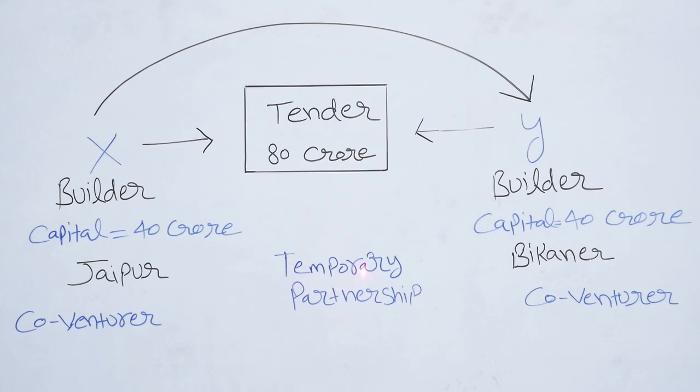After completing this tender, they will share profit in the profit sharing ratio. If there is no profit sharing ratio mentioned in the question, in that case we will share profit equally, that is 1:1. In joint venture, parties are called co-venturers, but in partnership, parties are called partners. There is no specific act applicable on joint venture, but in partnership there is a specific act, the Partnership Act 1932.